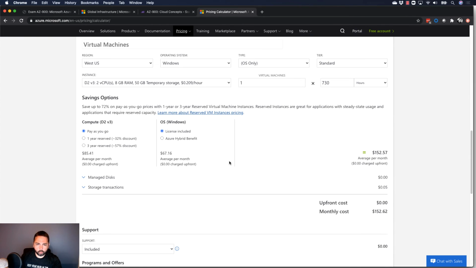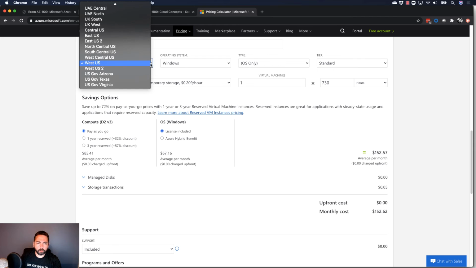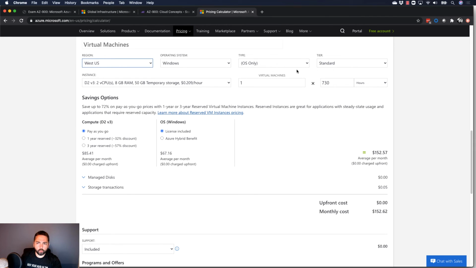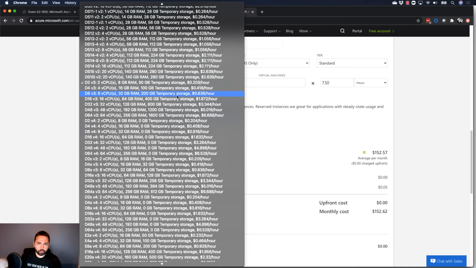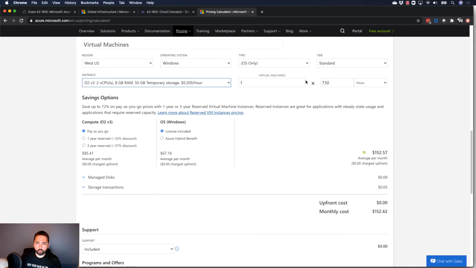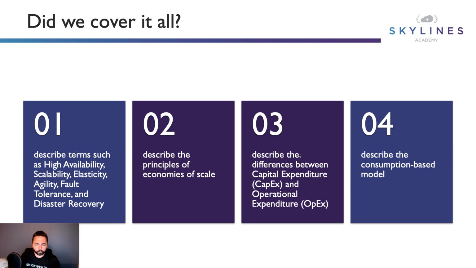So I can click here to view what we've got. So pay as you go. And yeah, you can see, I'm not going to go through all the pricing calculator now. It's covered again much later. $57 a month for this machine that's running in West US, Windows, standard tier instance. These are all the different sizes, and you can see the prices change there. One virtual machine, if I increase it to 2, that price is going to go up, and run for 730 hours. So this is just to get back to that, back to the slide here for a second.